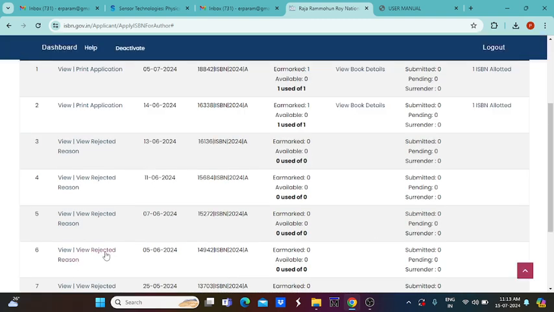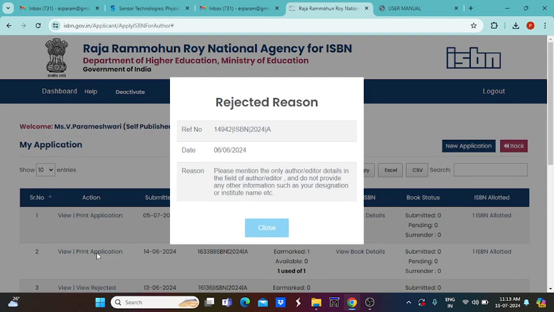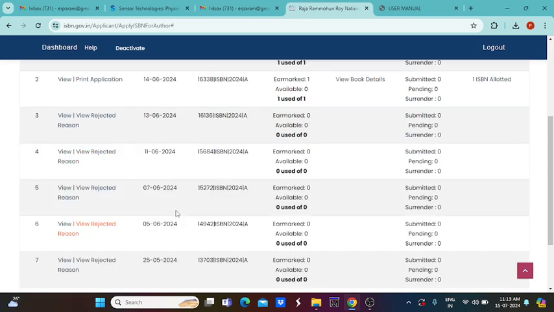Similarly, for some other reasons, the reason is mentioned. So for what reason that particular ISBN application is rejected, everything is mentioned here also. We should not put any other institution detail or designation detail near the author field. Because of this reason, 3 times it was rejected. That rejected reason is also available here.